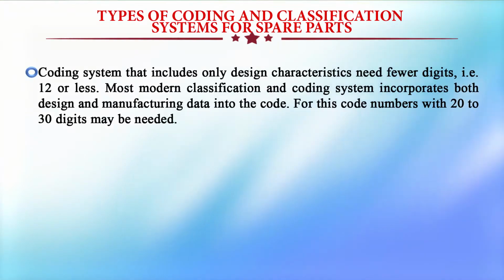Coding systems that include only design characteristics need fewer digits, that is 1, 2 or less. Most modern classification and coding systems incorporate both design and manufacturing data into the codes. For this, code numbers with 20 to 30 digits may be needed.